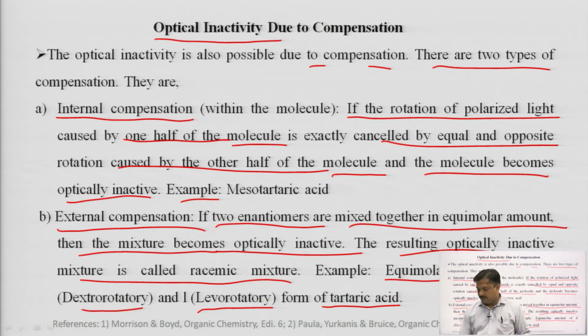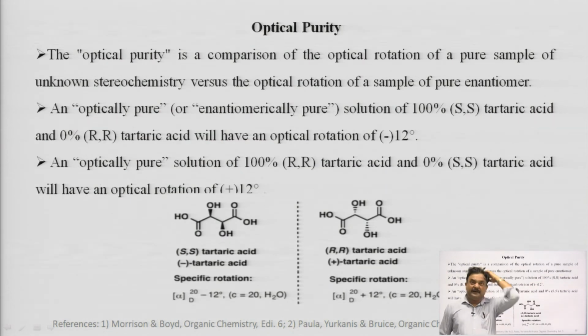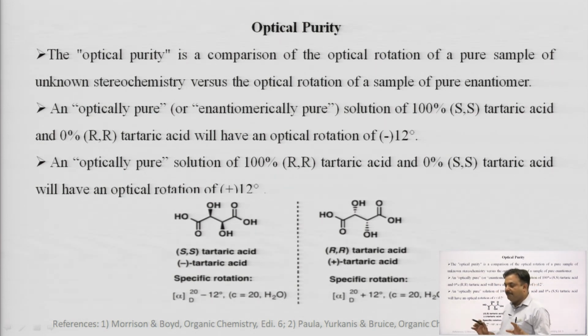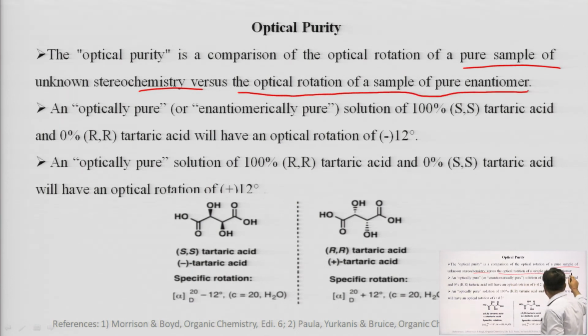Now, another term is optical purity. The optical purity is a comparison of the optical rotation of a sample of unknown stereochemistry versus the optical rotation of a sample of pure enantiomer.